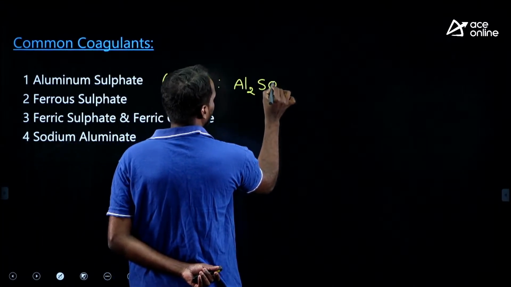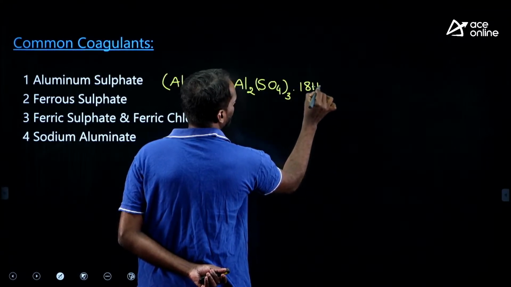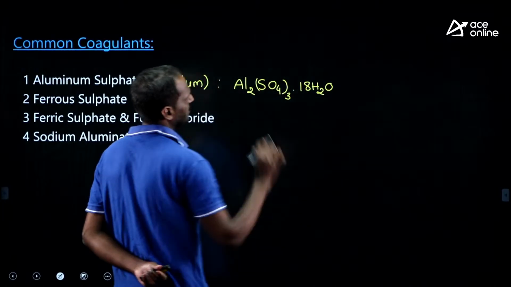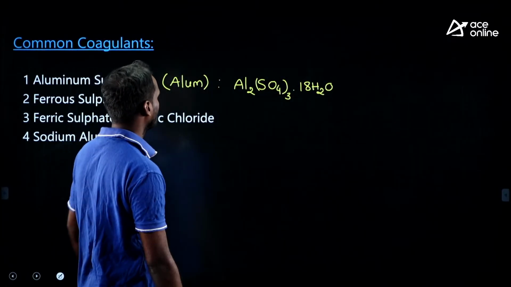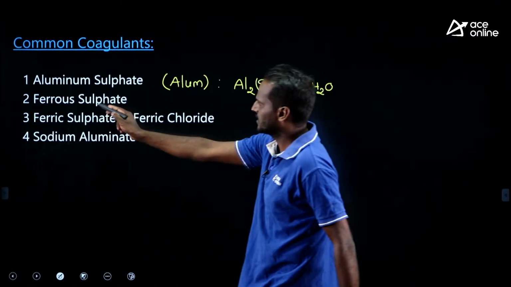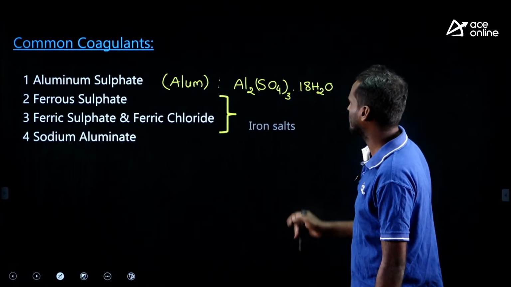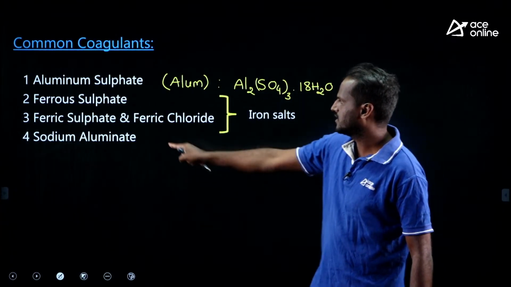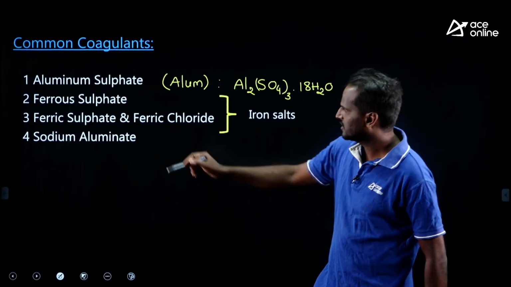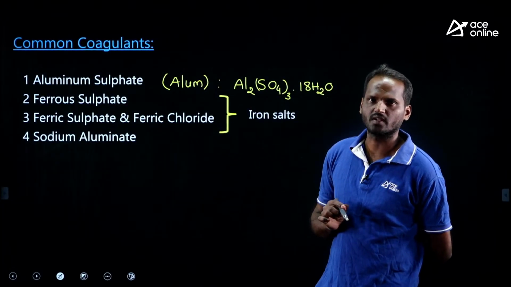Al2(SO4)3·18H2O. This is a cheap coagulant, universally accepted. Ferrous sulfate and ferric chloride are known as iron salts. This is sodium aluminate. This we call copperas, and this we call chlorinated copperas.